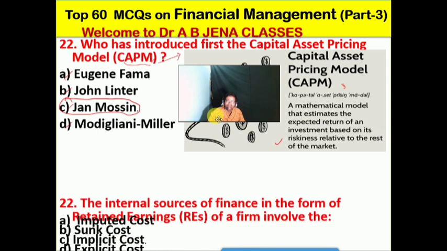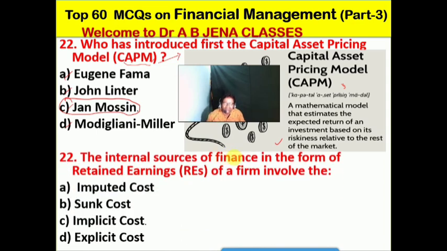So next one we will see: the internal sources of finance in the form of retained earnings of a firm involves what? A, it's the imputed cost; B, it's the sunk cost; C, it's the implicit cost; D, it's the explicit cost. No doubt friends, so C is the right option for this MCQ.